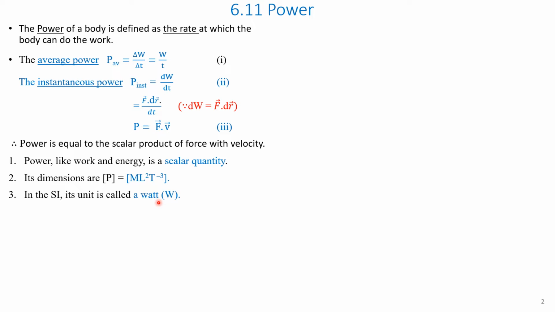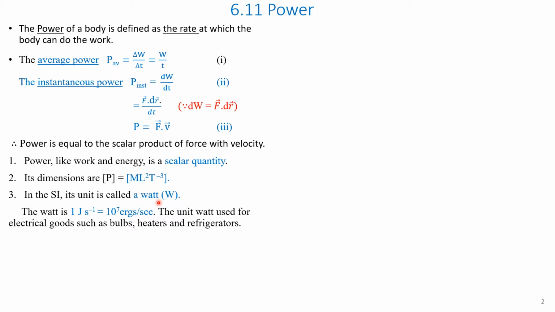The unit of power is named after James Watt, one of the innovators of the steam engine in the 18th century. Therefore, watt is 1 joule per second, that is also equal to 10 to the power of 7 ergs per second. The unit watt is used for electrical goods such as bulbs, heaters and refrigerators.